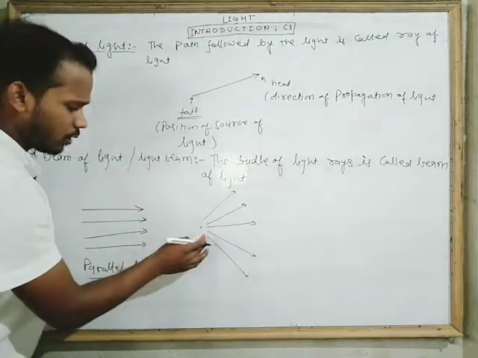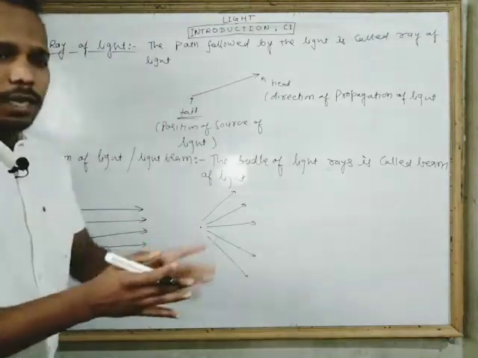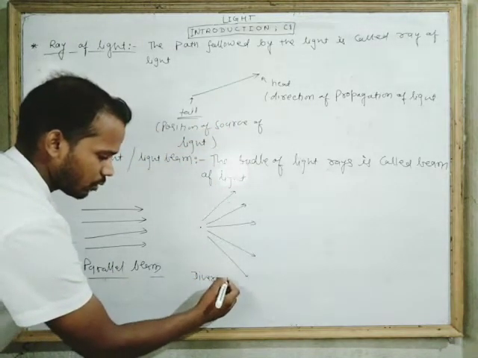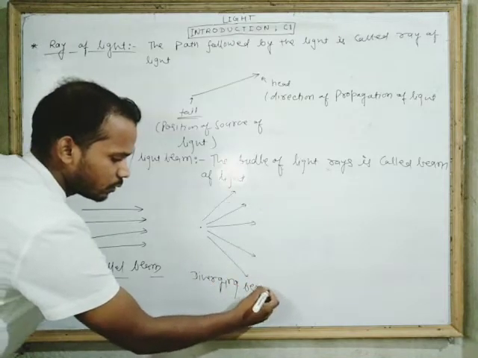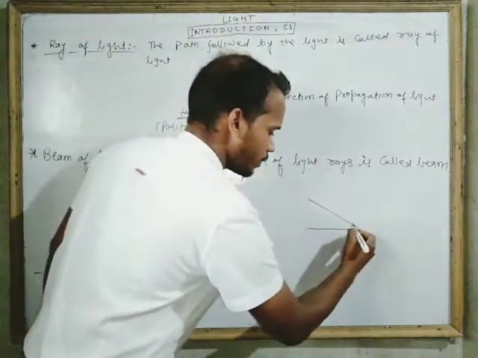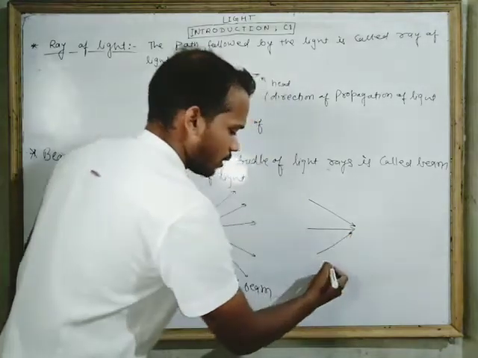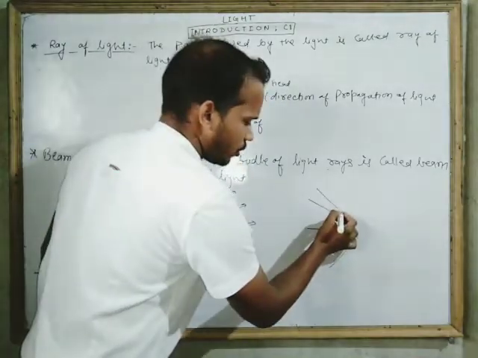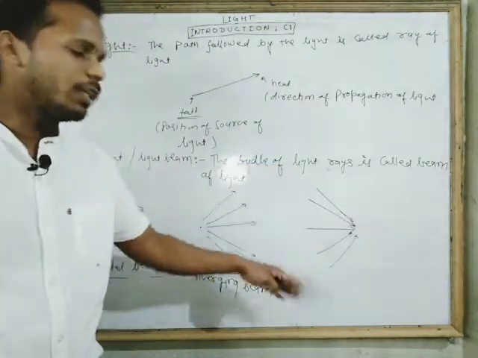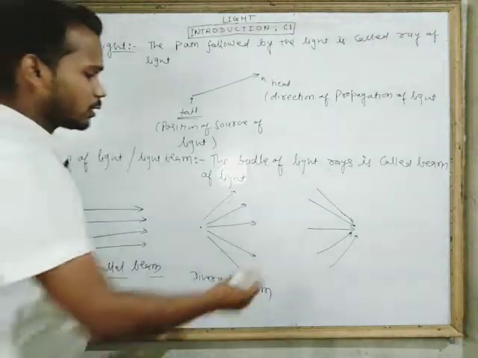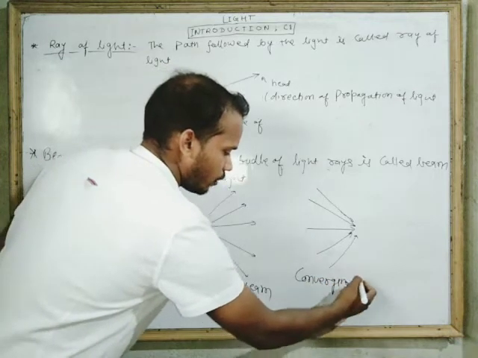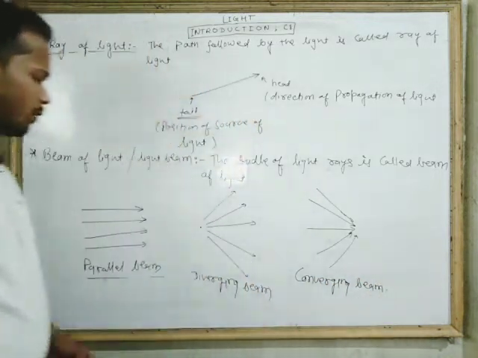So this type of light beam, in which light rays are spreading from a point, is called diverging beam. Next type of beam is the converging beam, and in converging beam, light rays are meeting at a point. Look, in this beam, different light rays appear to meet at a point, or they are actually meeting at a point. So this type of beam is called converging beam.